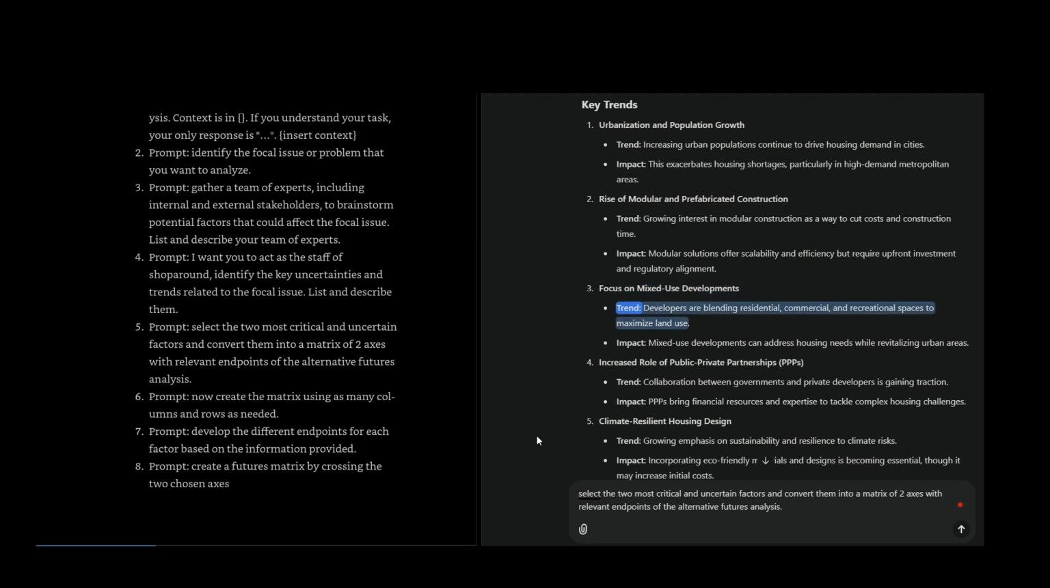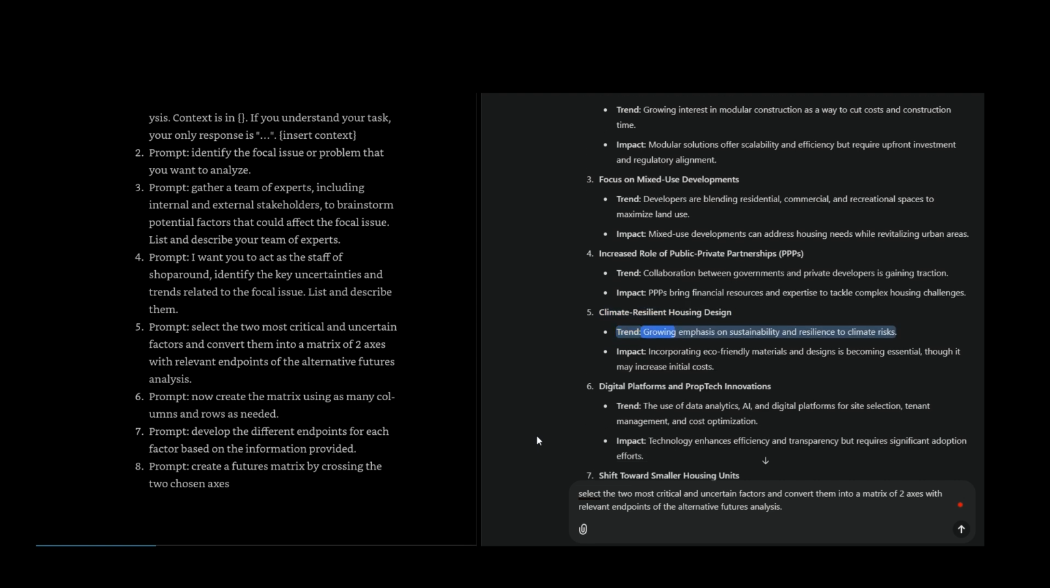Focus on mixed-use developments. Trend: developers are blending residential, commercial, and recreational spaces to maximize land use. Impact: mixed-use developments can address housing needs while revitalizing urban areas. Increased role of public-private partnerships, PPPs. Trend: collaboration between governments and private developers is gaining traction. Impact: PPPs bring financial resources and expertise to tackle complex housing challenges.